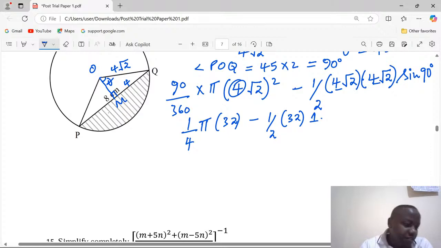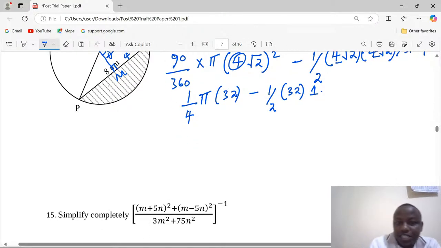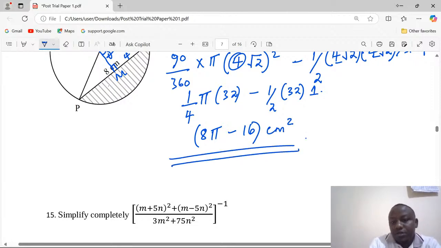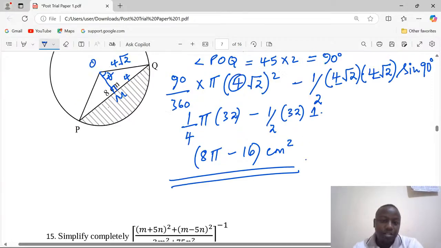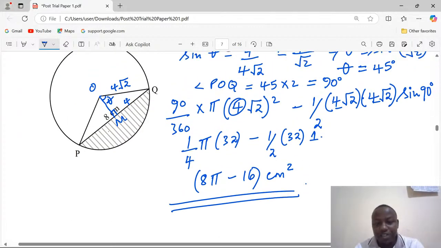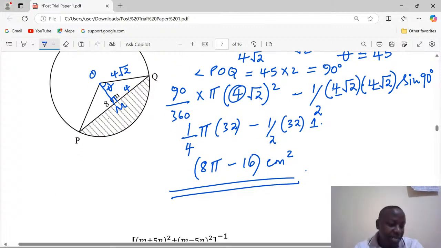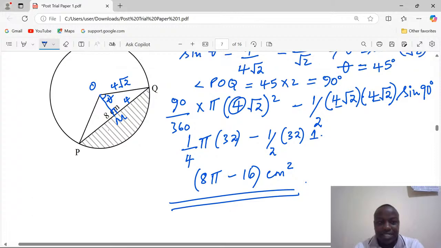The value of sine 90 is 1. So at this point now, we will talk of 8 pi minus 16 square centimeters. So that is the simplified final answer of the shaded region, the area of the shaded region: 8 pi minus 16 square centimeters.